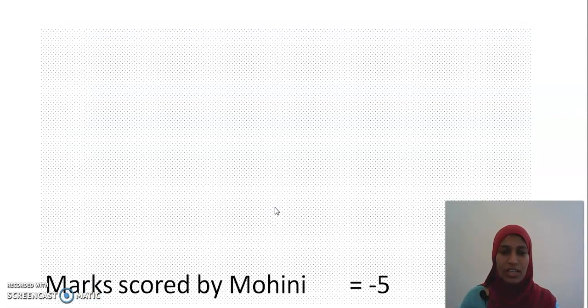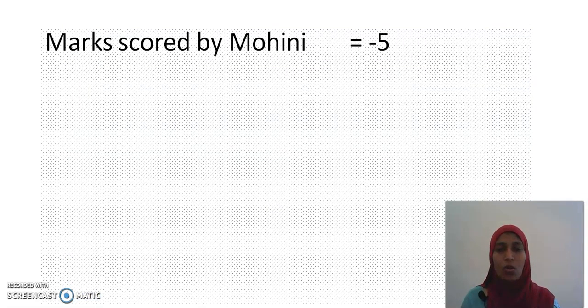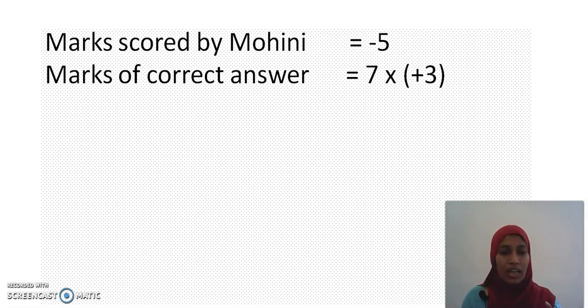Okay, the first statement here is marks scored by Mohini. Her total score is -5. What is her total score? -5. How many correct answers did she write? 7. Each answer carries +3 marks. So totally how many marks did she get from the right answers? 21 marks she got. But even then her score is -5 only. Why? She wrote many answers wrong.